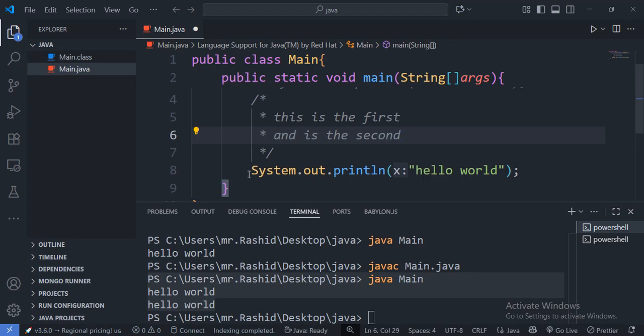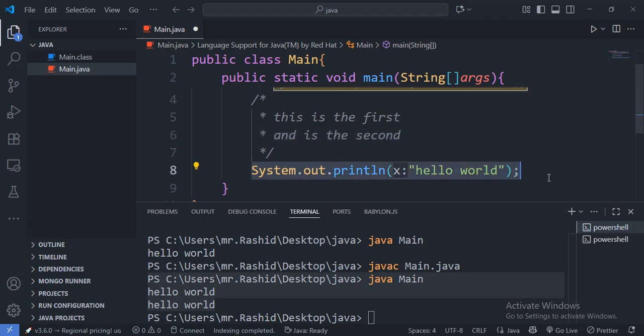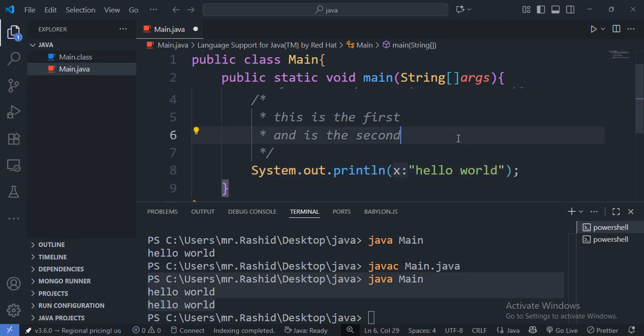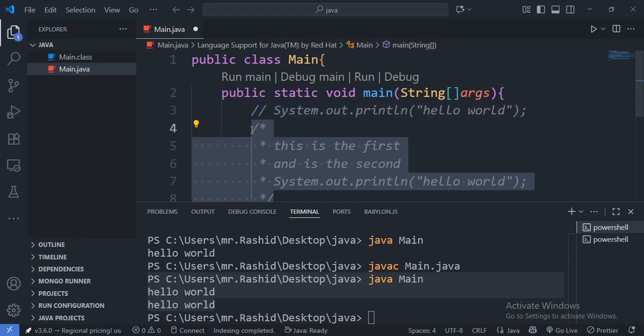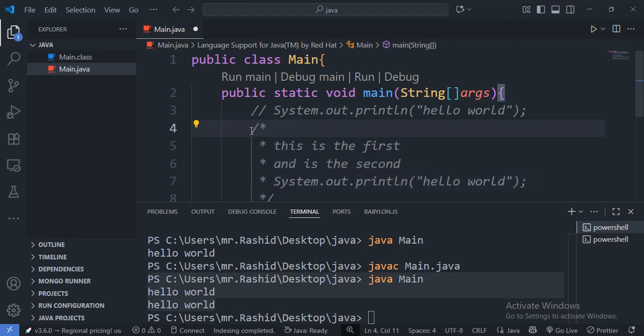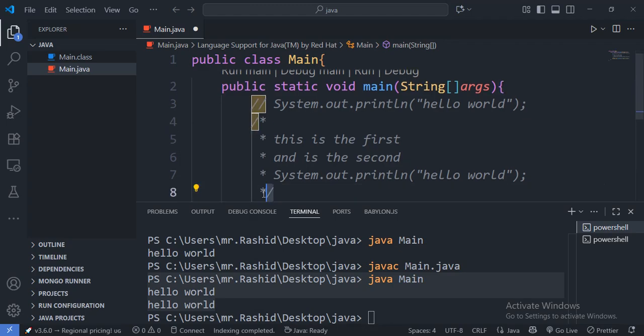You are free even to copy code inside these, as you can see, which means all of this is a multi-line comment. So you need to start it with the forward slash asterisk and end with the asterisk forward slash. Then inside these you can put your text, your comments there.